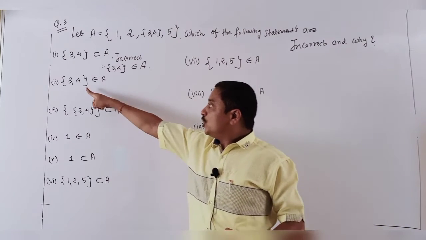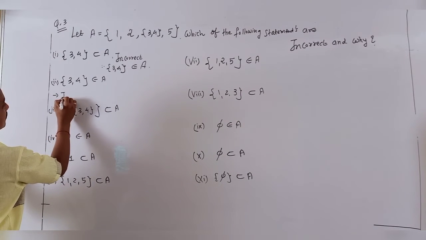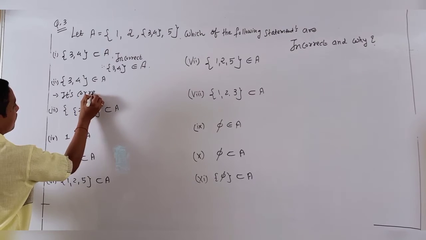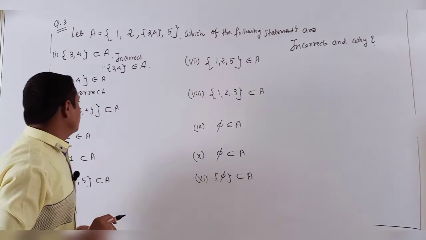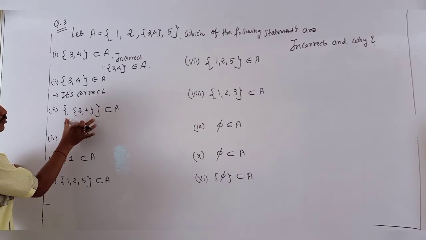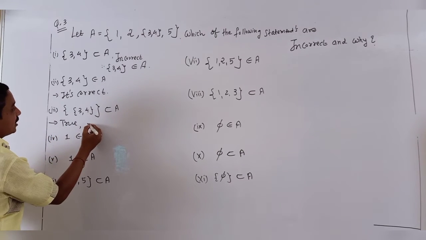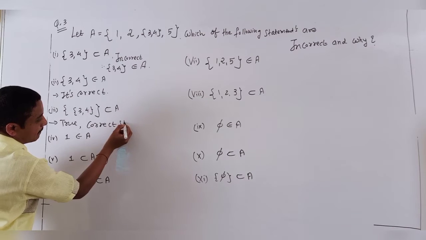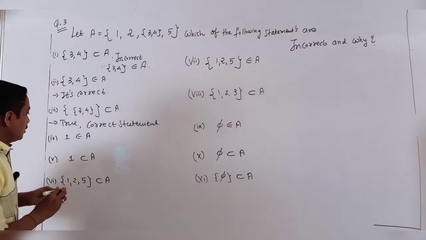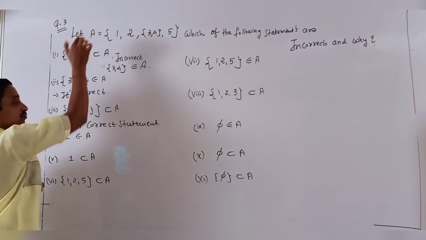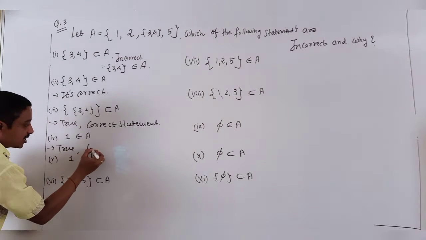Now second: {3, 4} belongs to A. Yes, obviously it is true. So my statement is correct, and there is no need for a solution. Now {3, 4} as an element, but outside the set given, so it is a subset of A. Yes, it is true, I mean a correct statement. Now continue. Fourth: 1 belongs to A. Check, 1 is an element of A. Yes, it is true. It means a correct statement.